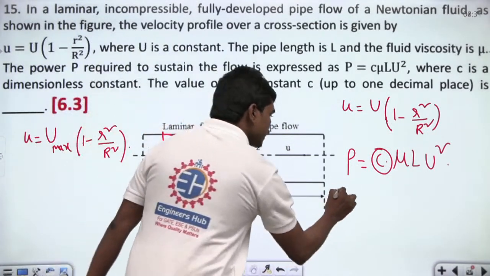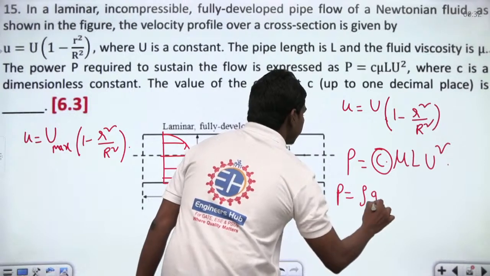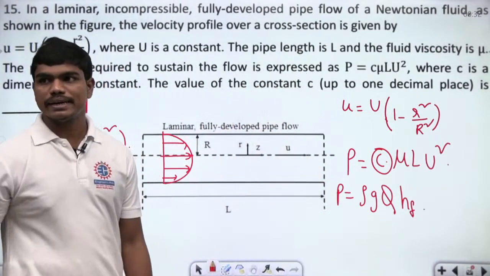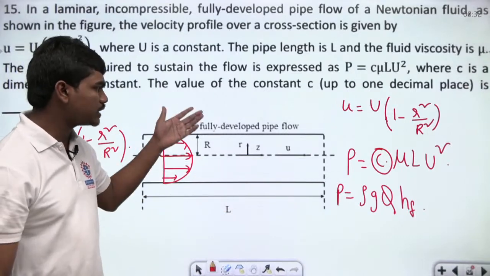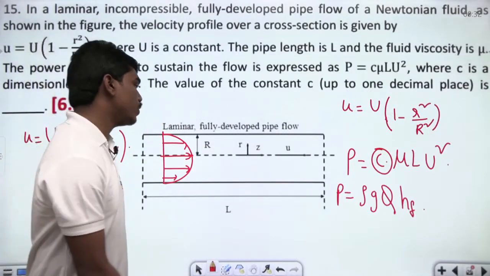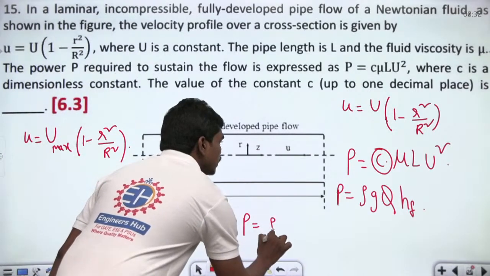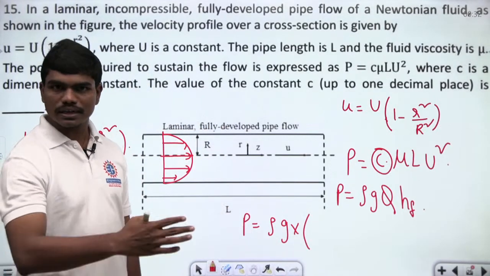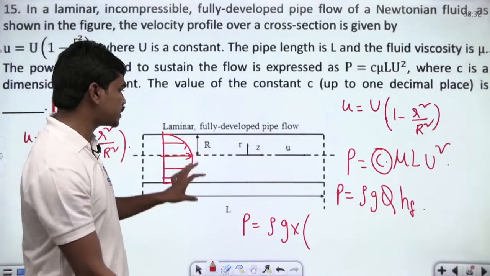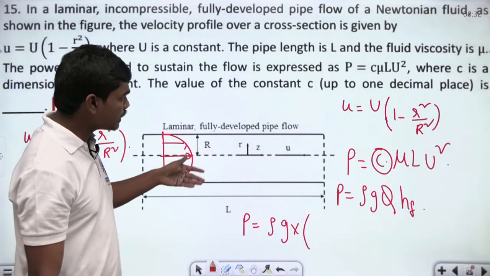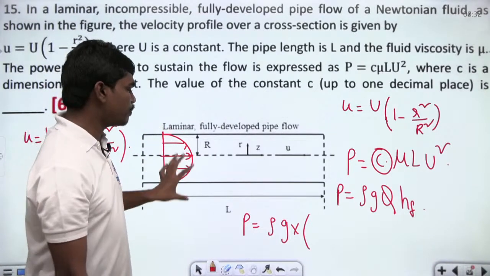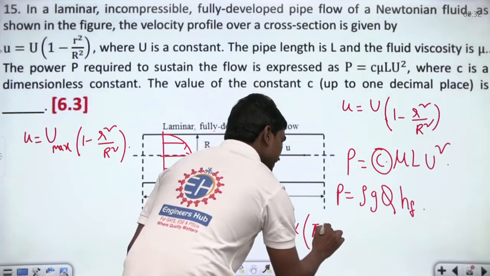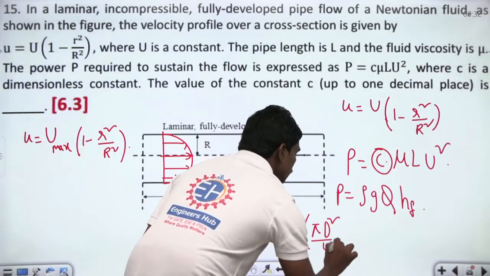The power required to maintain the flow is nothing but rho g Q hf. This is the power required for maintaining any flow through the pipe, and of course this is the fully developed flow, so you can write P is equal to rho g Q. Discharge is nothing but mean velocity into area of cross section. So if this is a complete pipe, then discharge is given by pi R square, or pi D square by 4, into V average.